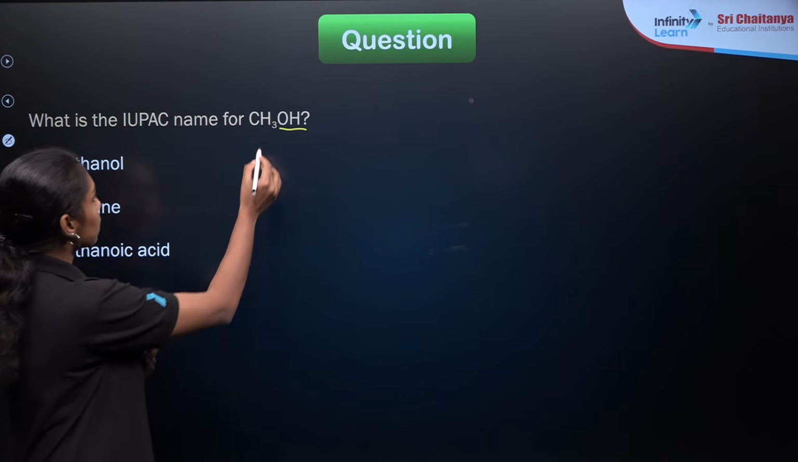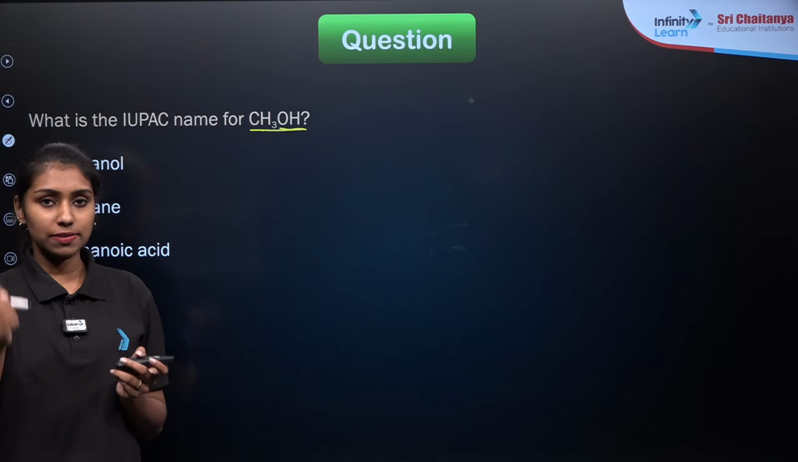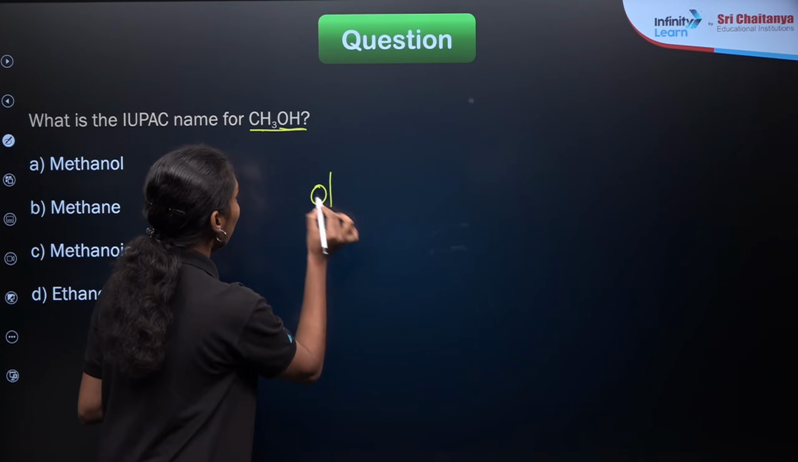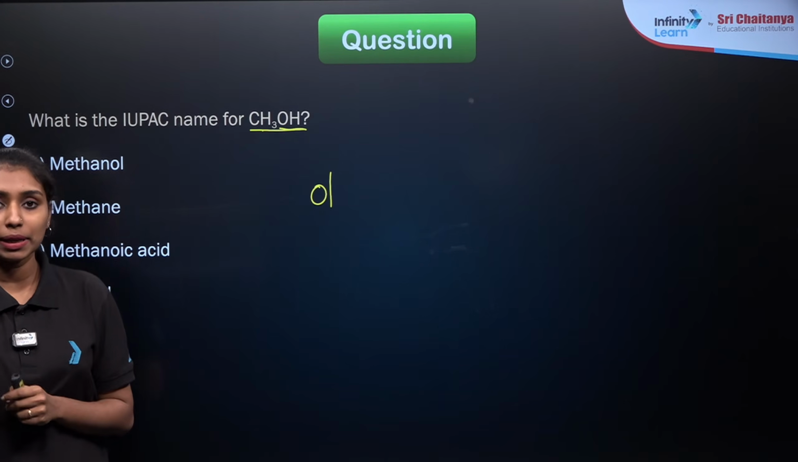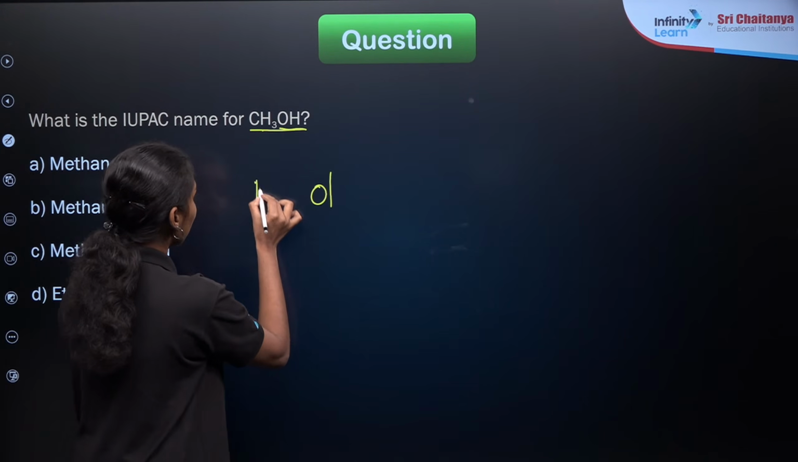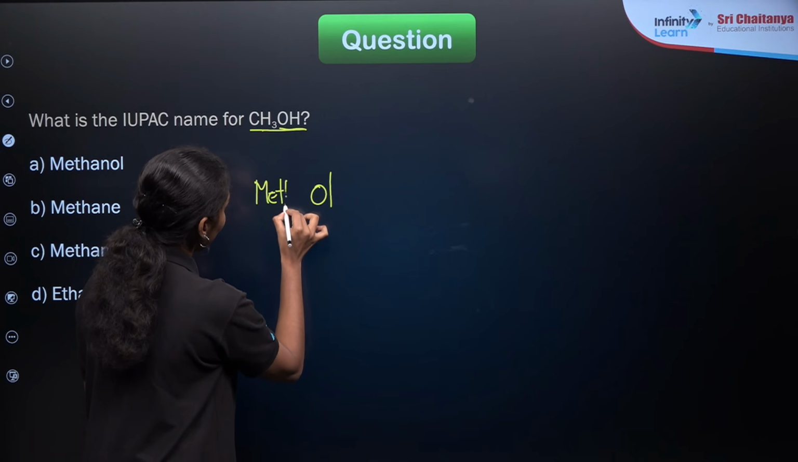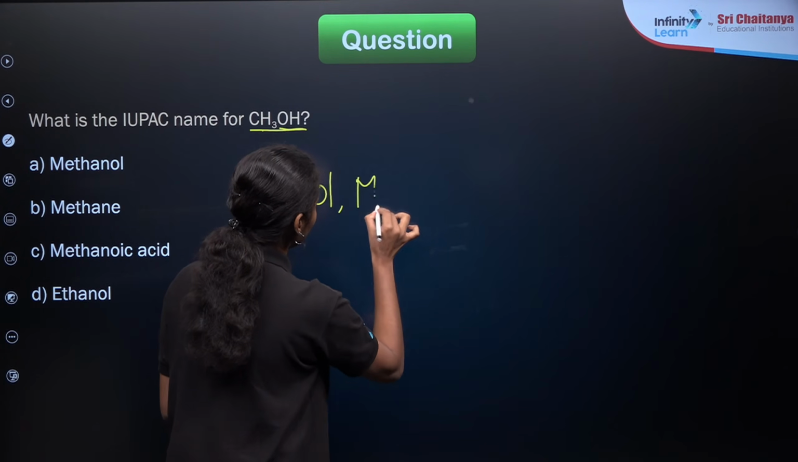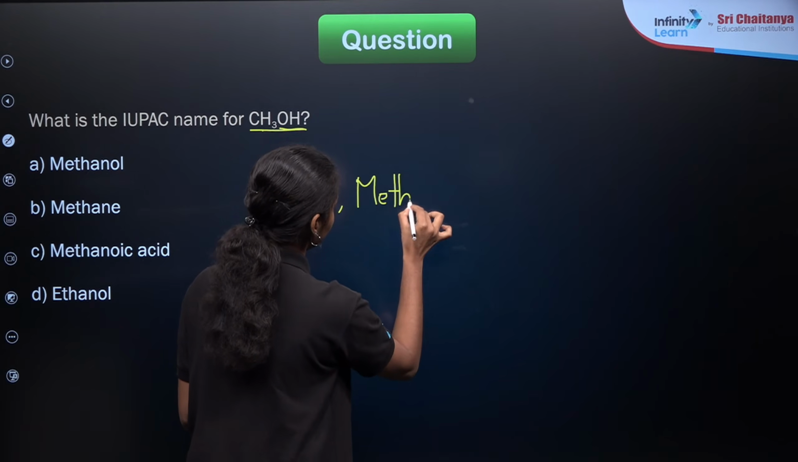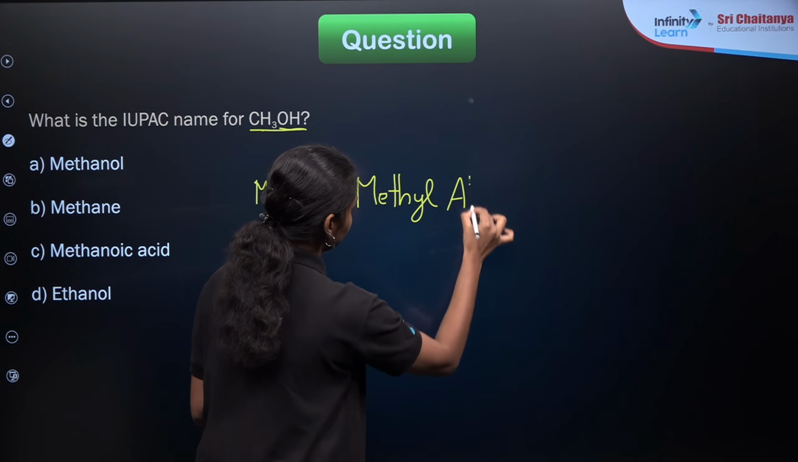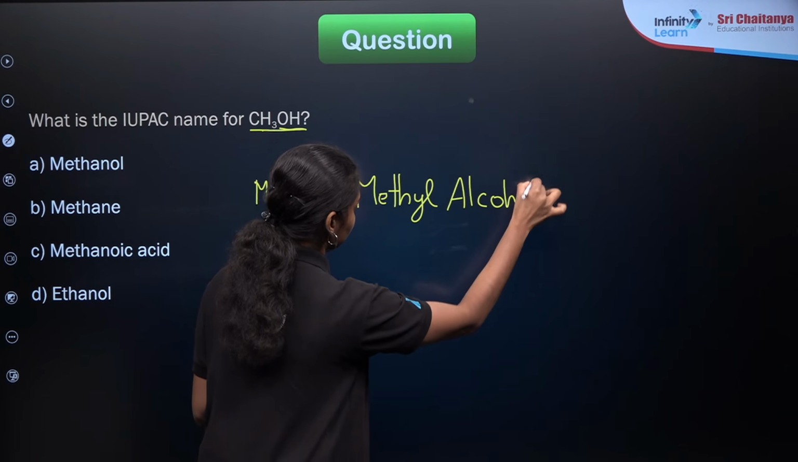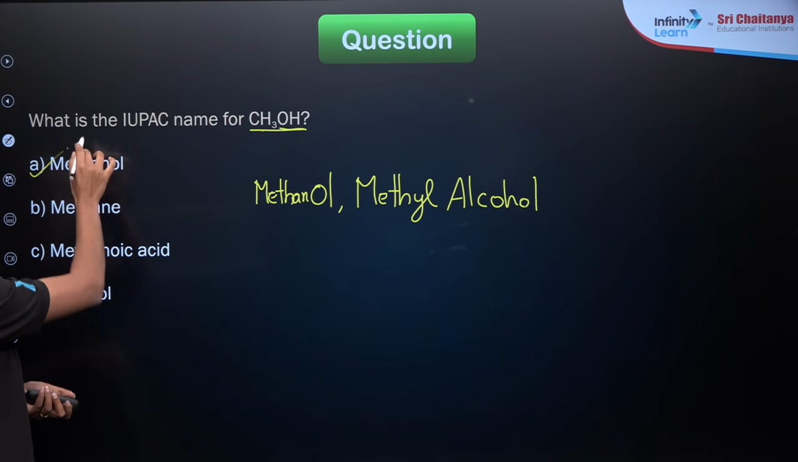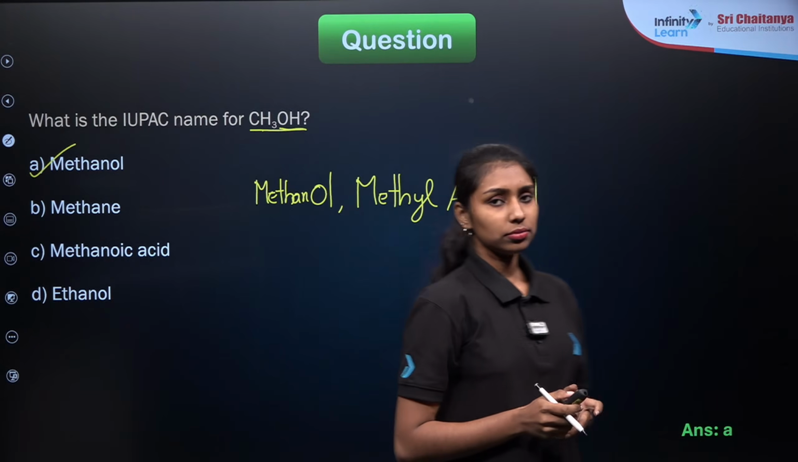So here CH3OH, right, the functional group is OH. As we already know, OH is the functional group for alcohol. So the suffix will be OL. And here it is a one carbon compound, what will be the word root? It will be methane, right? So it will be methanol. Or otherwise it is also known as methyl alcohol. So according to our options, it will be option A. Clear?